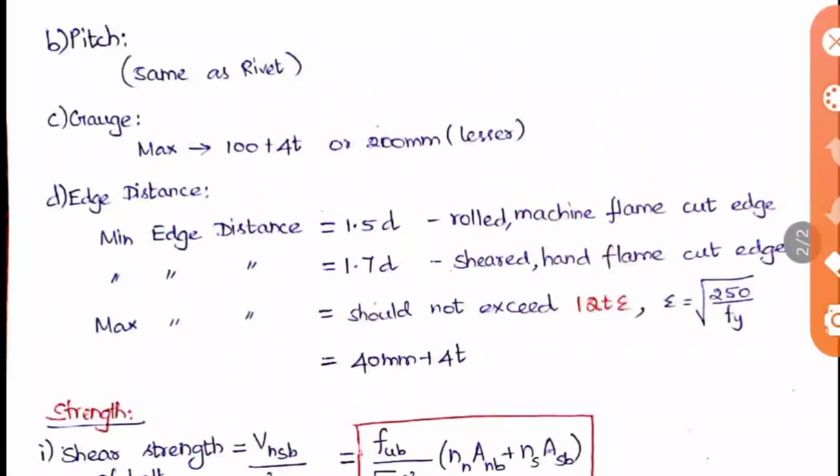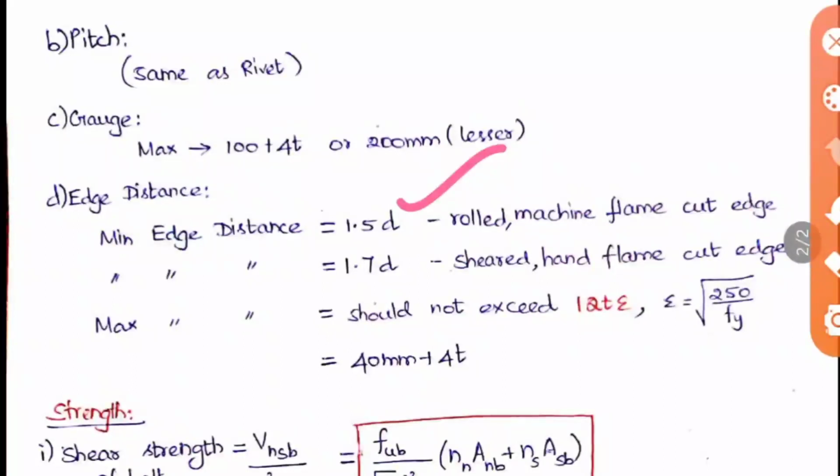The fourth one is the edge distance. This also we already saw, it is the distance between the edge and the center of the nearest hole. Here also it is the same as the rivet connections. There we studied minimum edge distance as 1.5 D for rolled, machine flame cut edges and 1.7 D for sheared or hand flame cut edges.